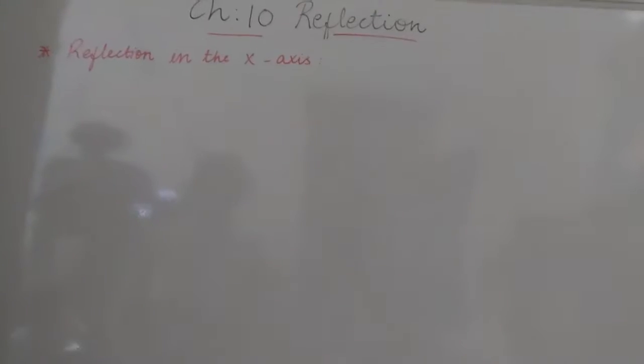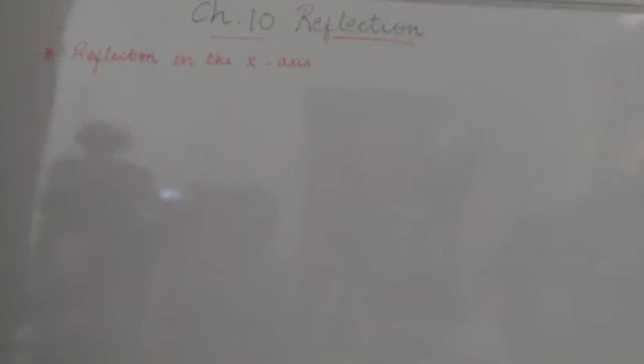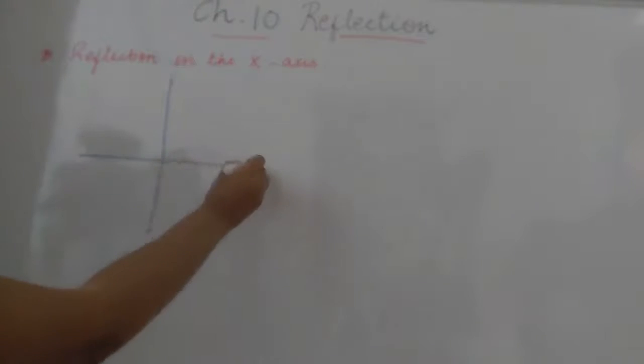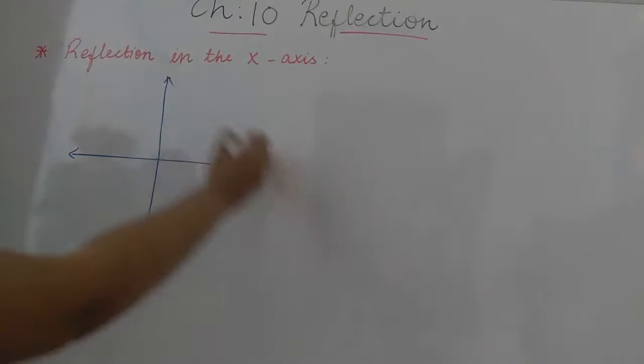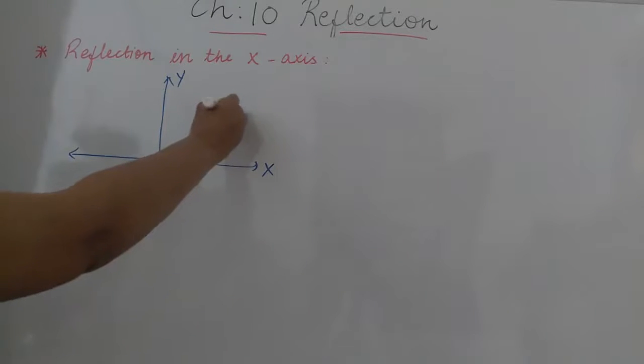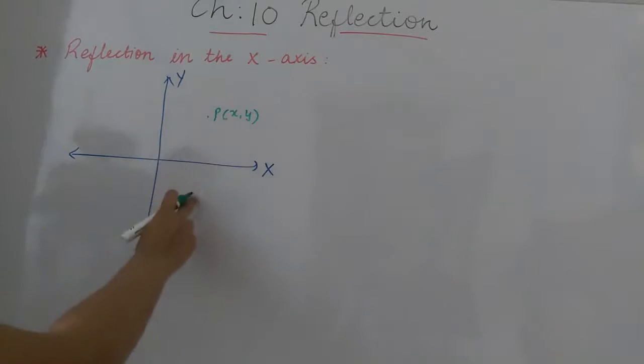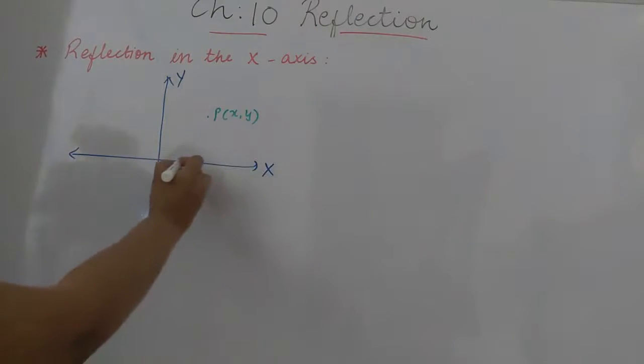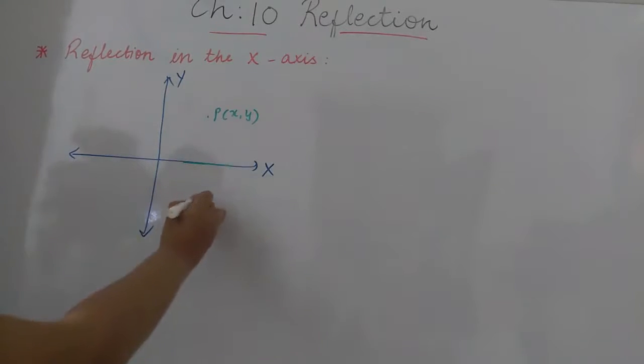Okay students, up to now we have studied the basics of our reflection chapter. Now reflection in the x-axis, we have already studied this topic, how we get the reflection in the x-axis. But now we are going to learn the rule. So for that I am drawing here one graph. This is the graph, x-axis and y-axis, and suppose this is some point P (x, y), which is going to be reflected in the x-axis. This is our mirror line here. So where does it reflect? Here, so this is our point P dash.